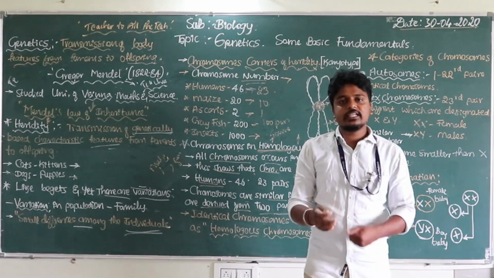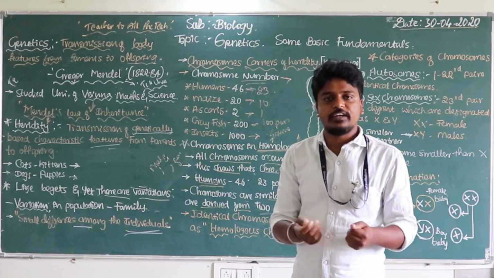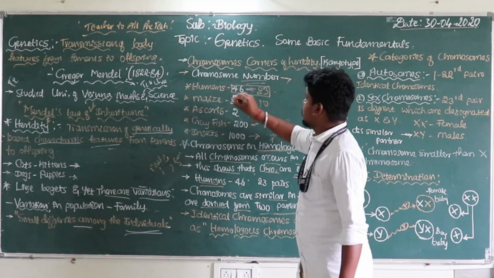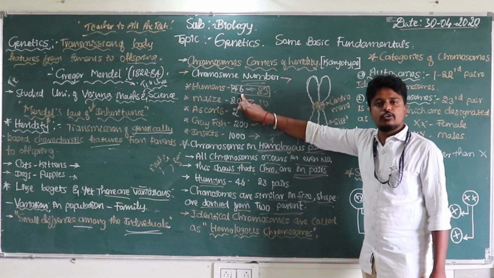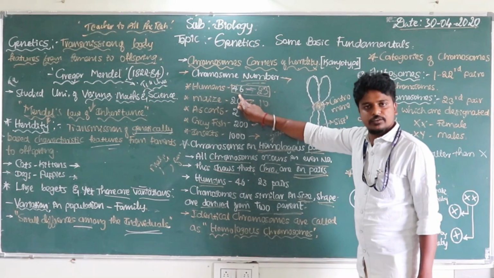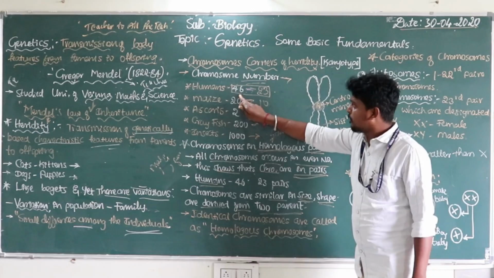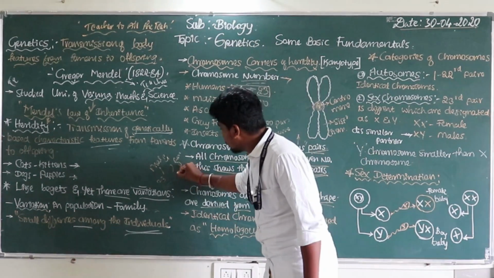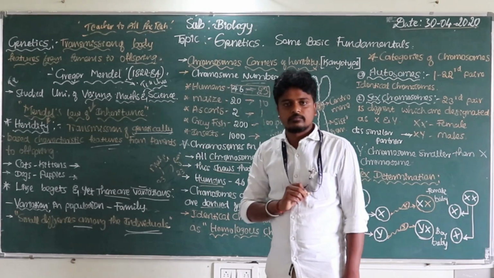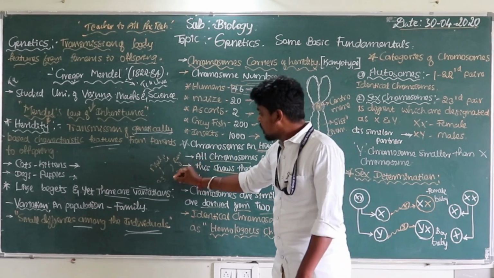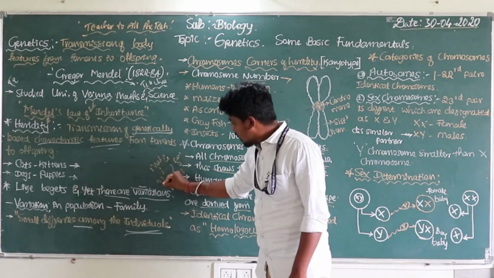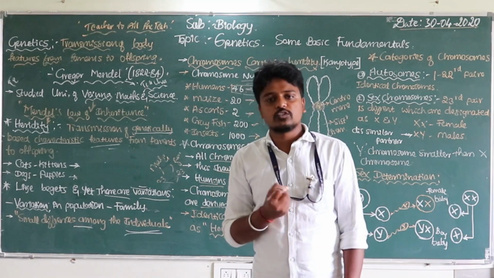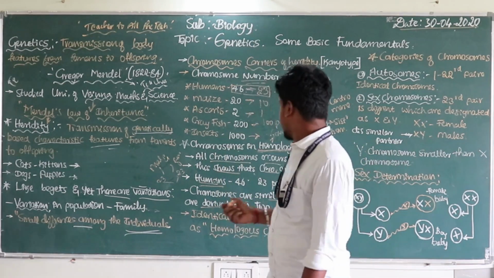Exactly, they share the number of chromosomes from the two different individuals. The 46 means, for example, in every healthy human being there will be 46 chromosomes, which is nothing but 23 chromosomes from the father and 23 chromosomes from the mother. Have you understood? In those 23 and 23, there will again be special chromosomes called the sex chromosomes, which we will continue here. Okay, so have a look.